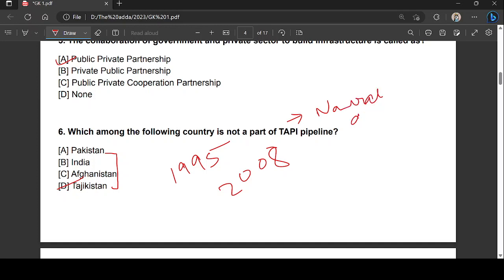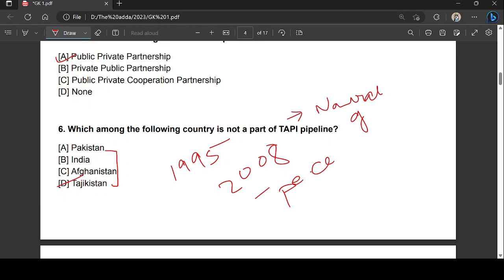So basically this pipeline is also called as peace pipeline, right? Remember this, peace pipeline. It is a 1814 kilometer natural gas pipeline that originates from Turkmenistan and passes through Afghanistan, Pakistan to reach India, right? This is a very, very important point. Now let us move on to the next question, guys.